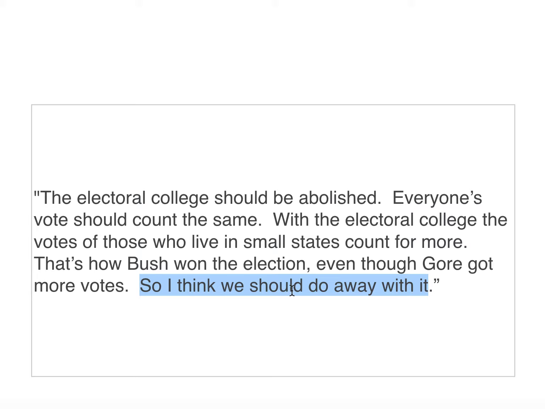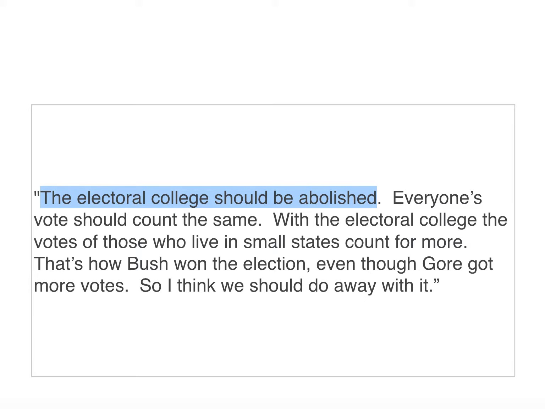These are the exact same statements. The only difference is that there's this guarding term used. So I think we should do away with it. In section 110 of the textbook, I talk about guarding terms, and that's all this is, right? So we can take that out because really the proposition being asserted is we should do away with it. That is, we should abolish the Electoral College. So that's the conclusion here.